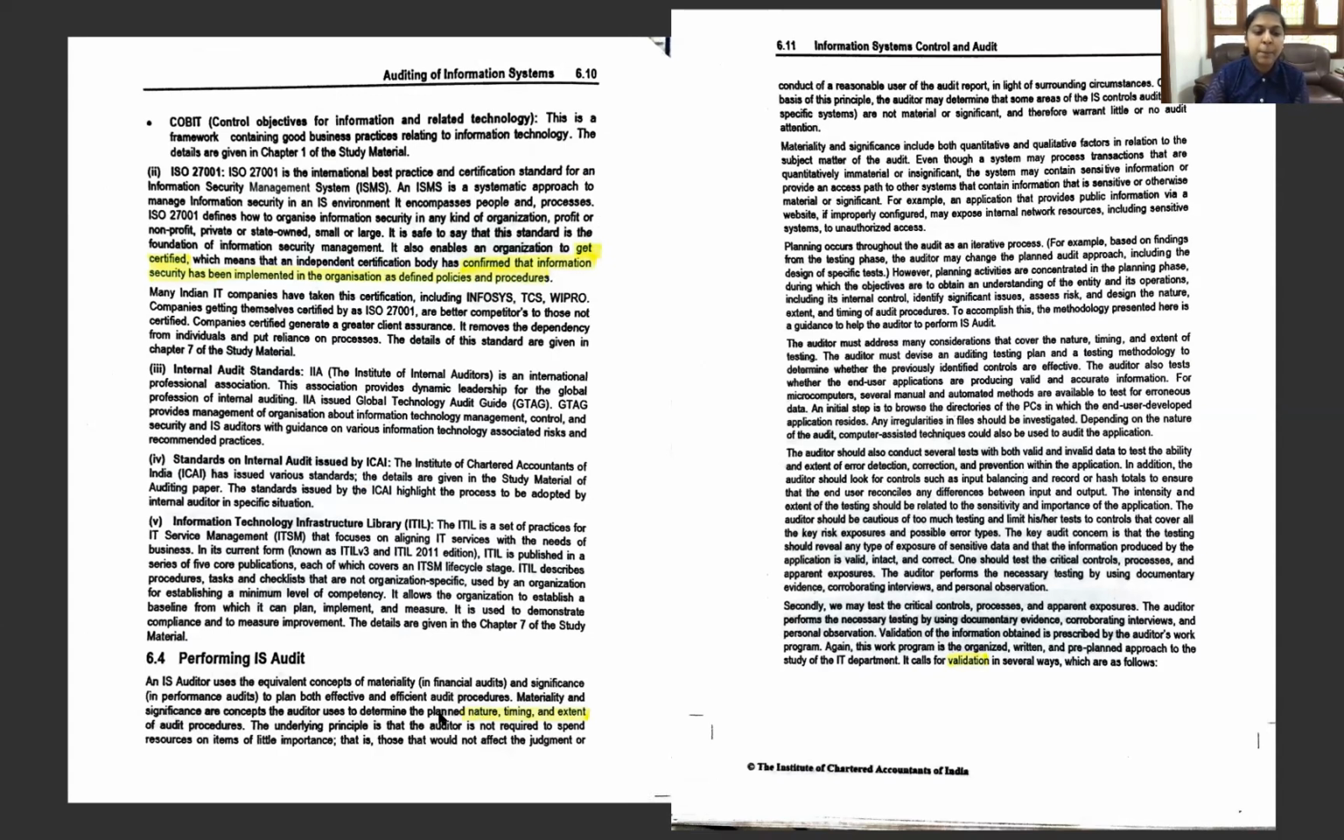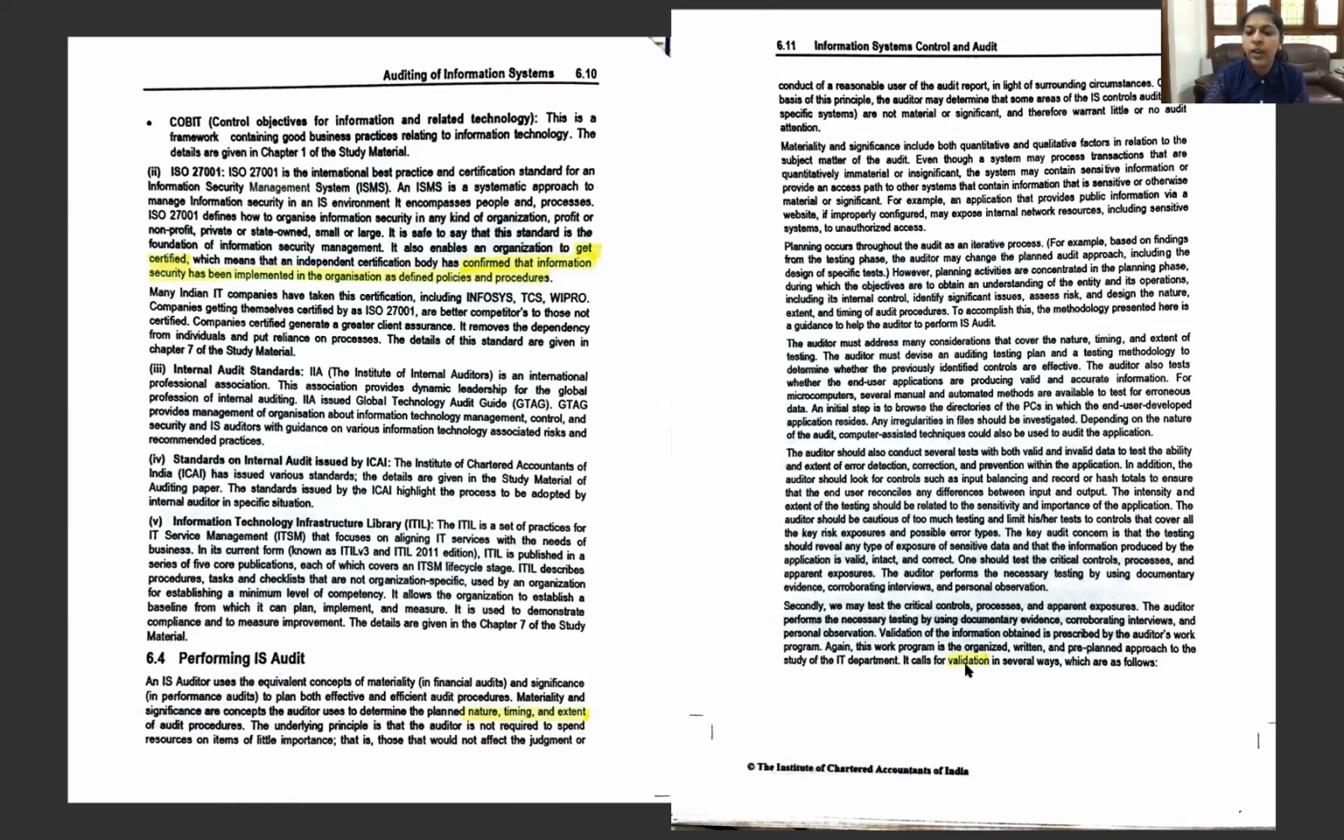Okay. Next, performing of information system audit. So how do we perform the information system audit? It is going to be determined on the basis of the nature, timing, and extent of the audit procedure. This is so similar to our audit chapter. You all remember NTE, which is nature, timing, and extent. Next are the important parts for our examination.